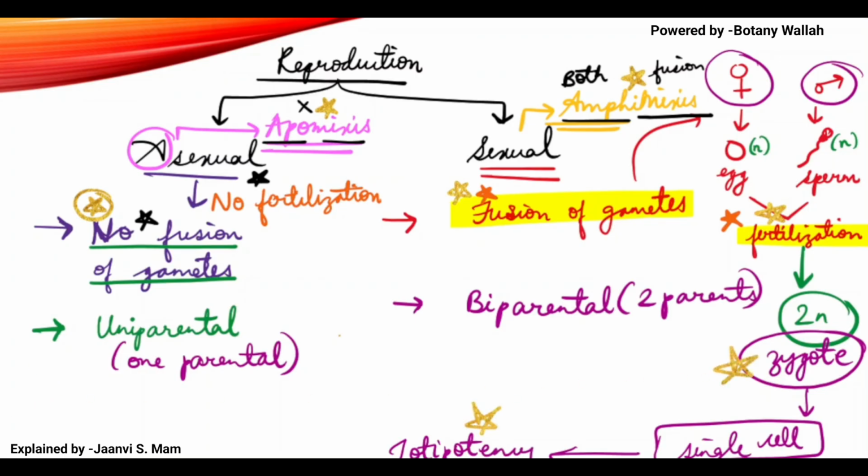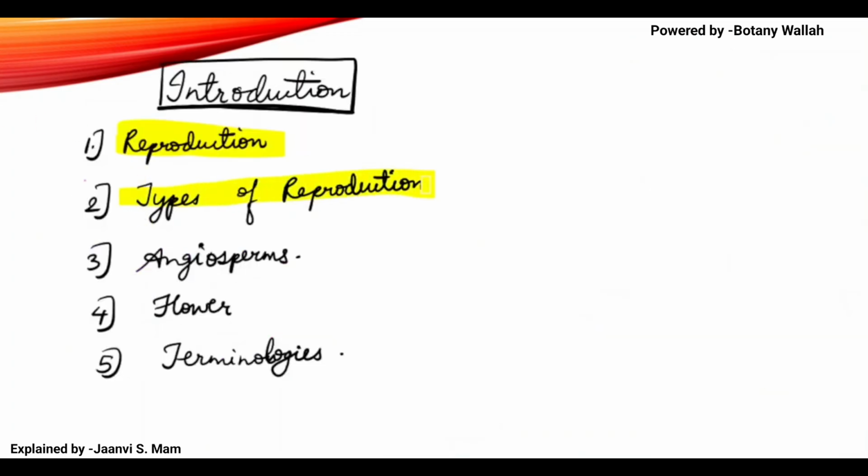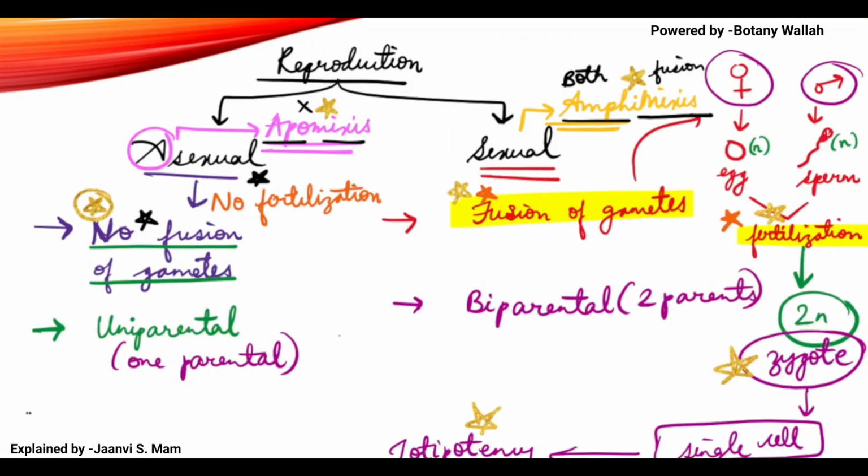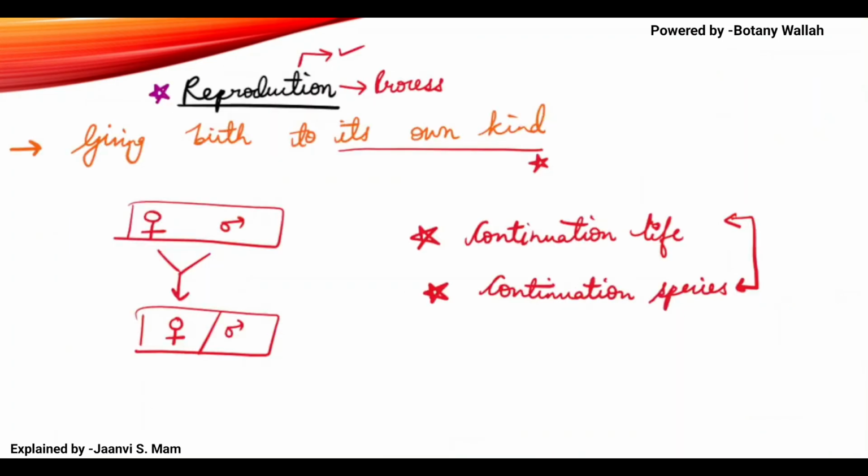Okay, let's move forward. This was about types of reproduction. In asexual reproduction there is no variation, but in sexual reproduction there is variation.